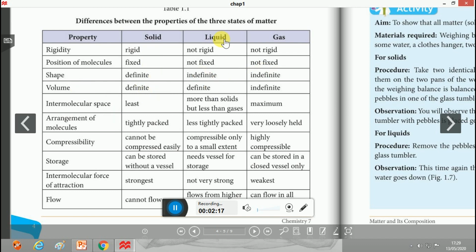Volume: solid has a definite volume, liquid also has a definite volume. But since the molecules of gas can move freely in all possible directions, the volume of the gas is indefinite. The molecular space in the case of solid is least and maximum in the case of gas, and for liquid it is intermediate. In solids the molecules are tightly packed, and in gas very loosely packed, and for liquid again intermediate, less tightly packed.